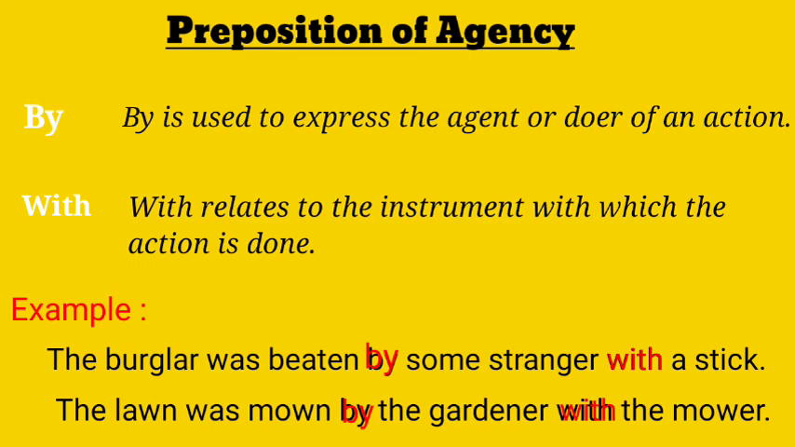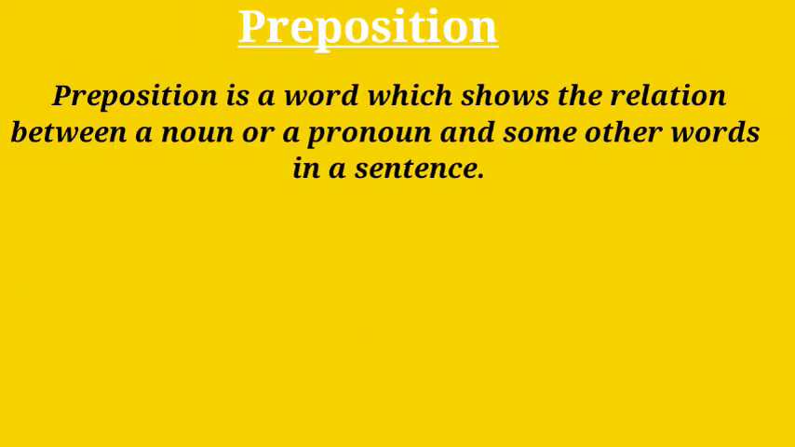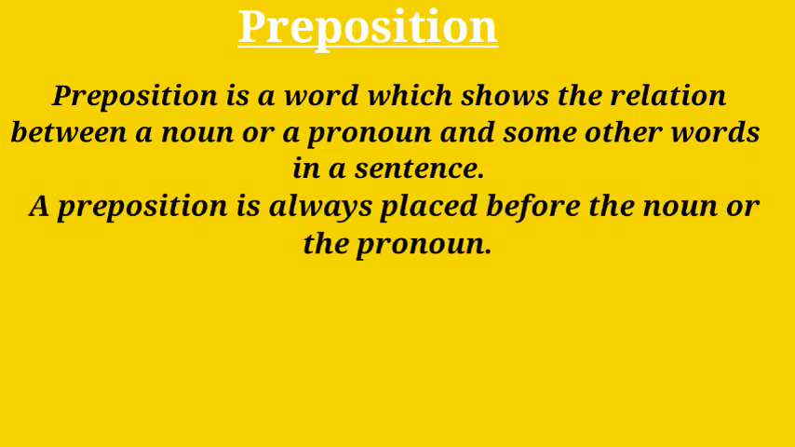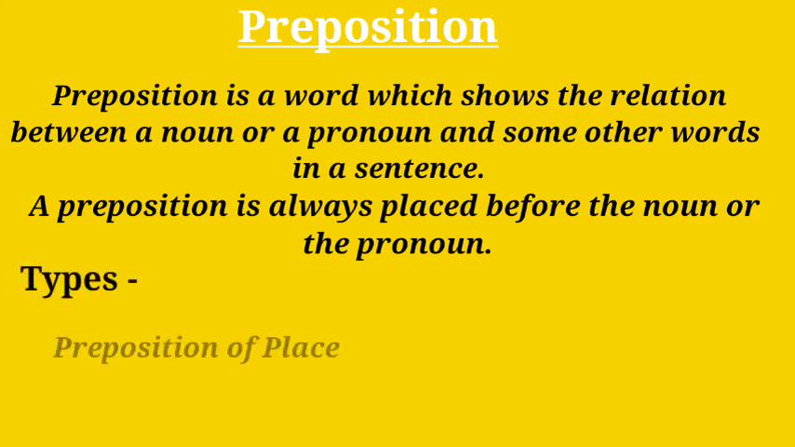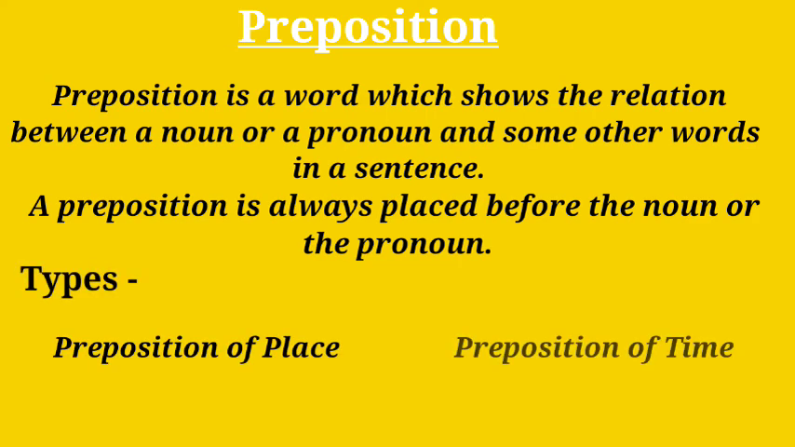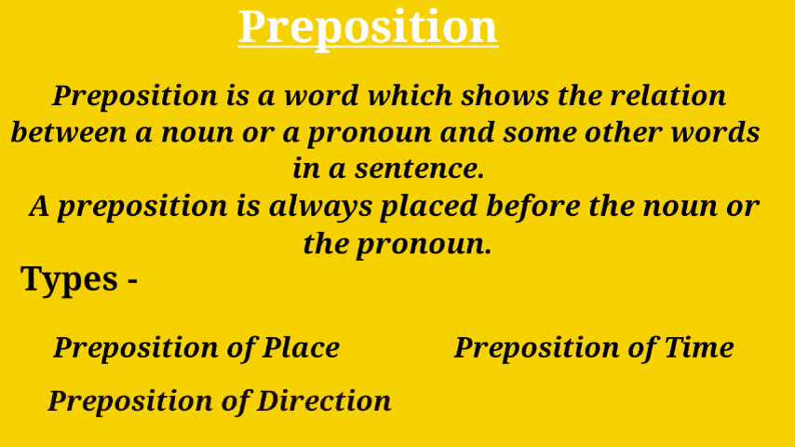Let us recapitulate. Preposition is a word which shows the relation between a noun or a pronoun and some other words in a sentence. A preposition is always placed before the noun or pronoun. There are different types of preposition: preposition of place, preposition of time, preposition of direction, and preposition of agency.